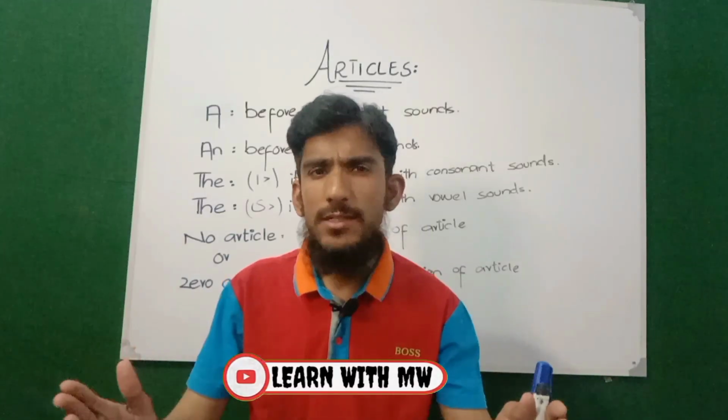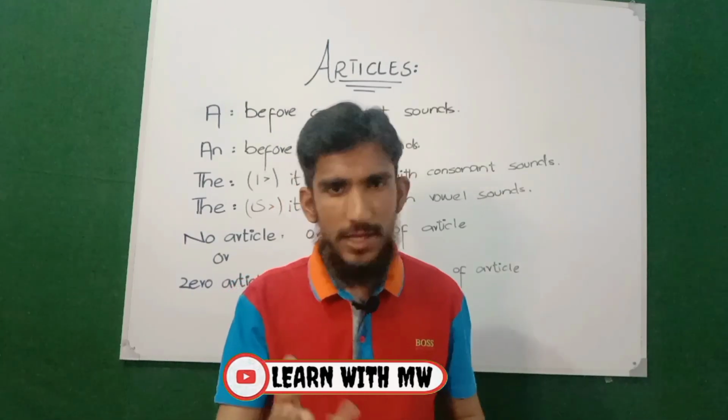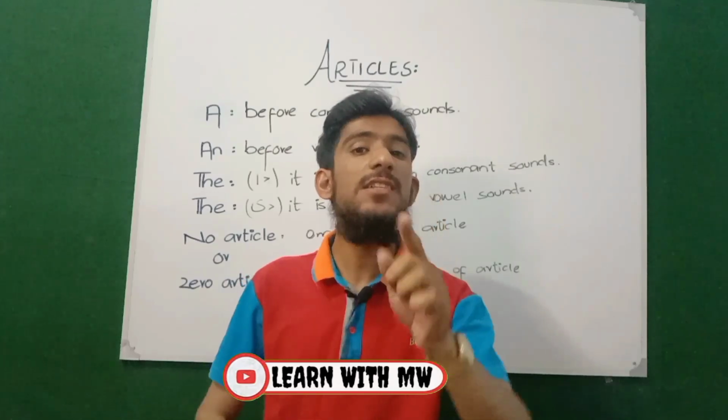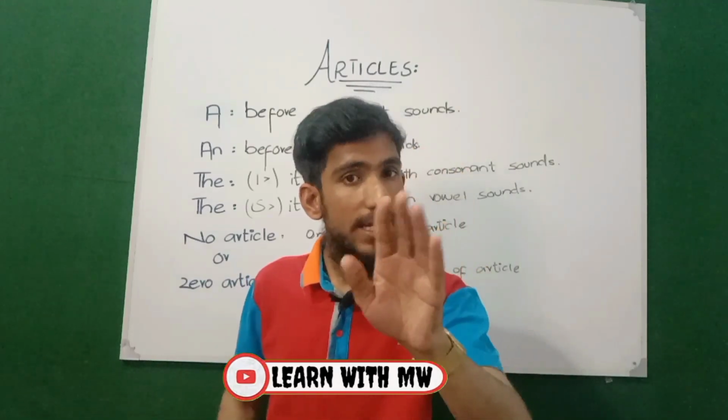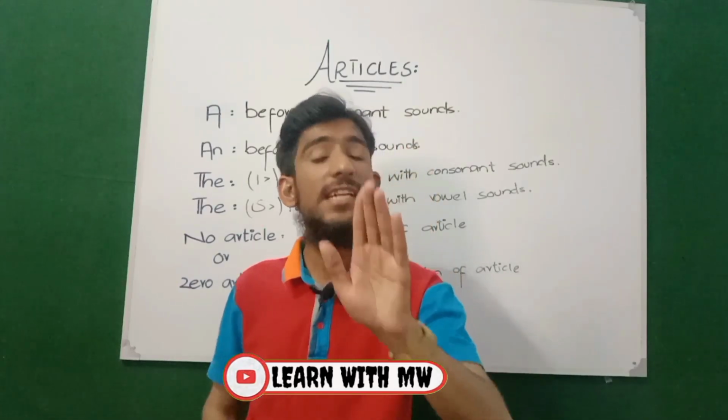Viewers, how many articles are there in adjective? Two articles, definite and indefinite article. No, remove this concept from your mind. Articles are five in reality in English grammar. Five articles are there in English grammar.